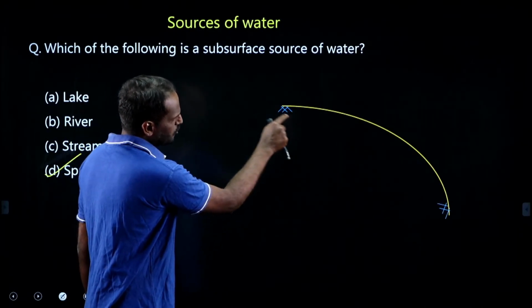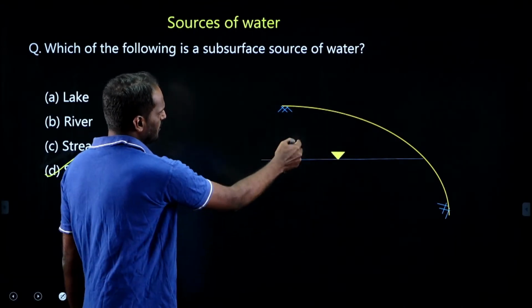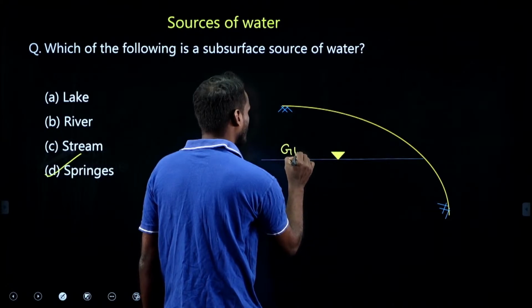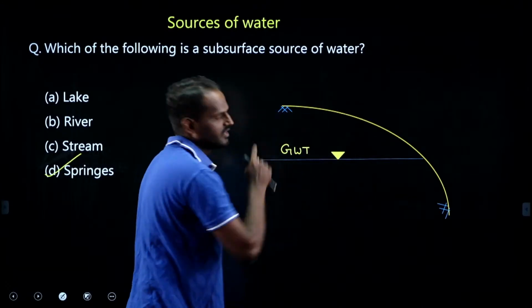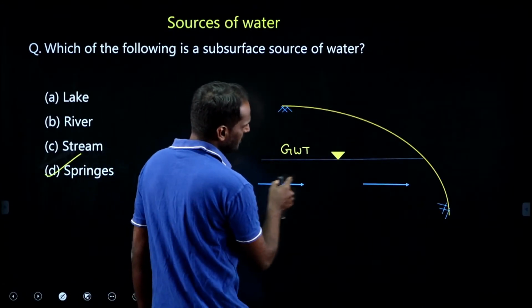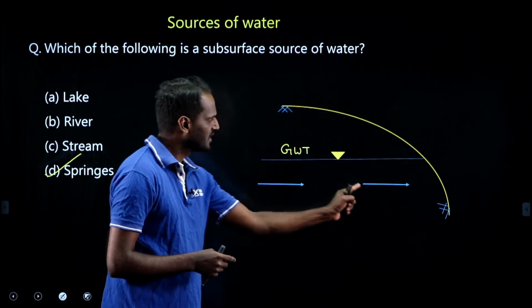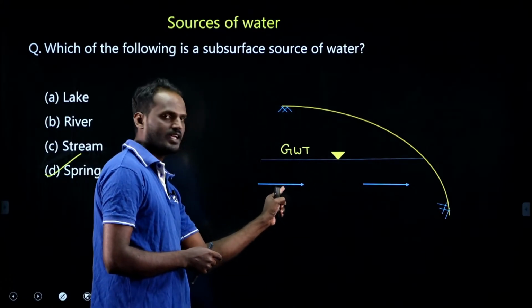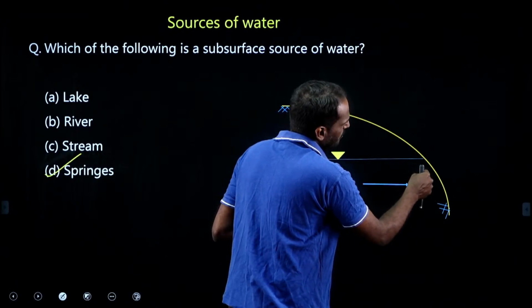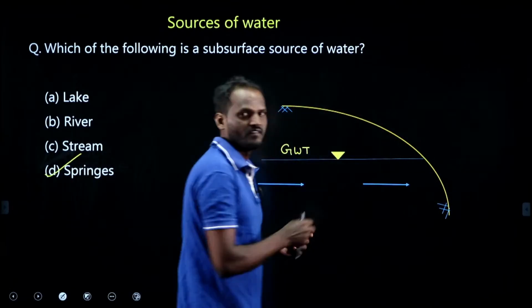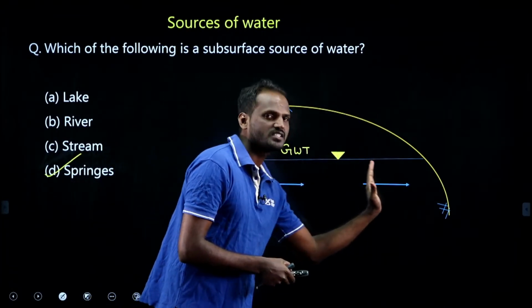There is a natural topography like this. When the natural topography is like this, we have the water table, the groundwater table. When the groundwater table is like this, for this natural topography, the groundwater movement is like this. If the groundwater is moving like this, this is the leading water, this is the tailing water. What happens is, it has an obstruction to the water, right? Water can't move out of this. This is an obstruction. When the movement is like this, this tailing water exerts pressure on this leading water.